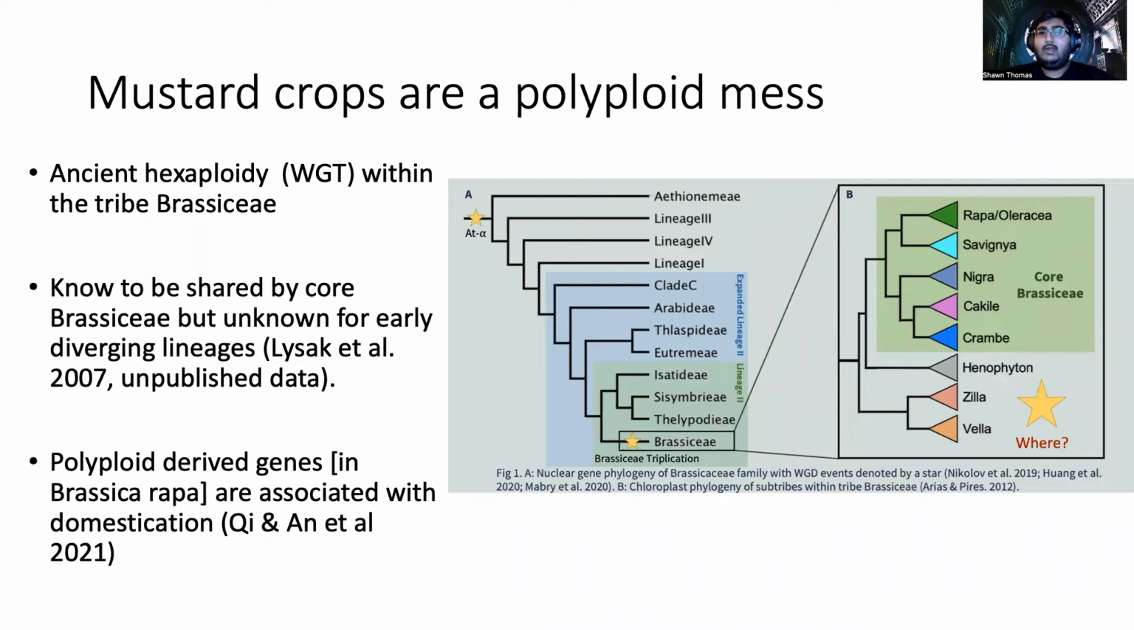So we have this ancient hexaploidy, or whole genome triplication, in the Brassiceae, but we're unsure of where and when it occurred. Previous data shows that it is shared amongst the core Brassiceae, shown here. However, we are unsure if earlier diverging lineages share this whole genome duplication. We're interested in understanding the timing and placement of this polyploid event, especially because polyploid-derived genes have been associated with interesting traits such as domestication.